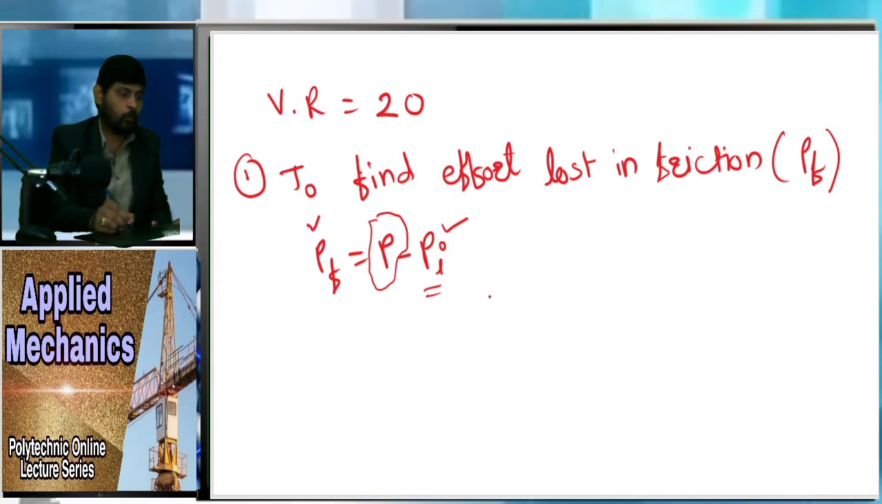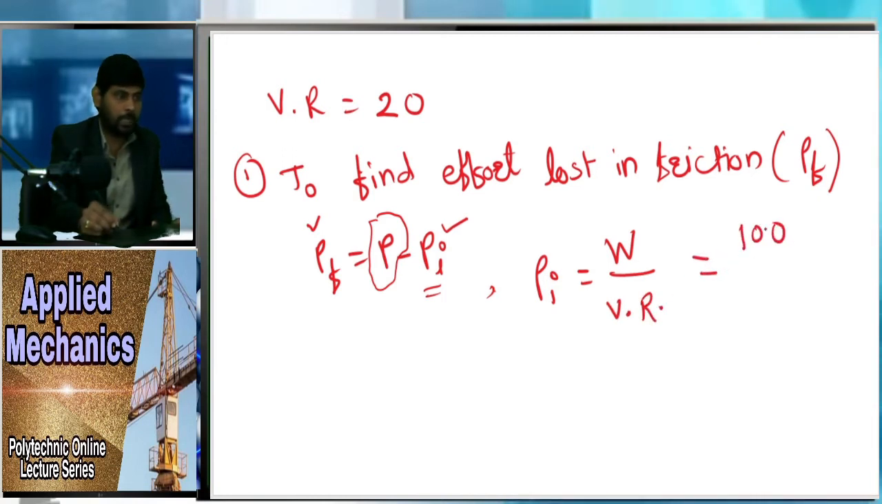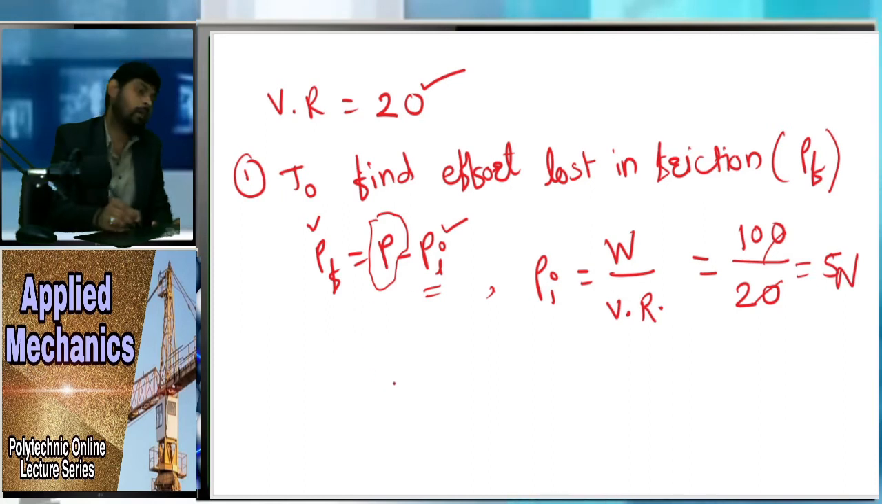We know the formula for PI, that is the ideal effort. PI is nothing but W upon velocity ratio, right? W we know, that is 100, given to us, and the velocity ratio we have found, that is 20. So you will get the value of PI, that is 5. So your ideal effort is 5 Newton.